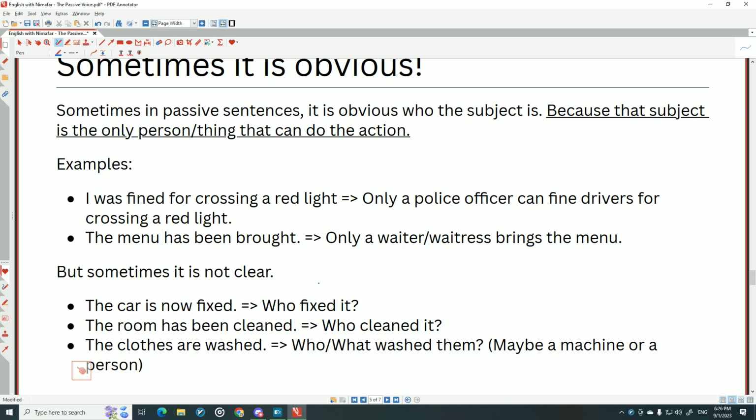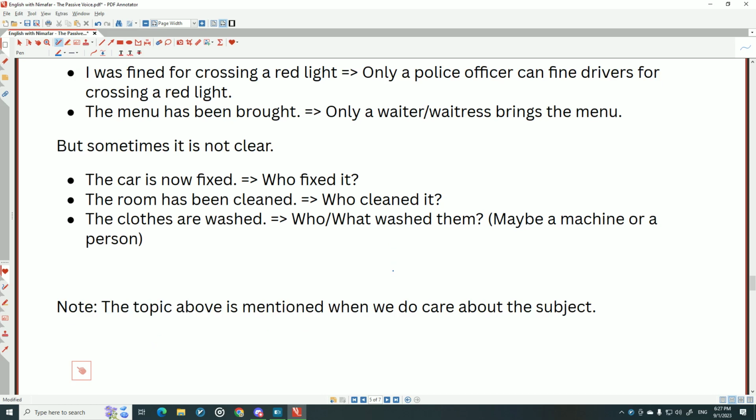The clothes are washed. Who or what washed them? Maybe a person washed them, for example your dad or your mom. Or maybe a machine, a thing, washed them. So, for example, you say the clothes are washed by a machine. In this case, you should mention that for better understanding. But sometimes it's obvious, and you don't need to mention that.